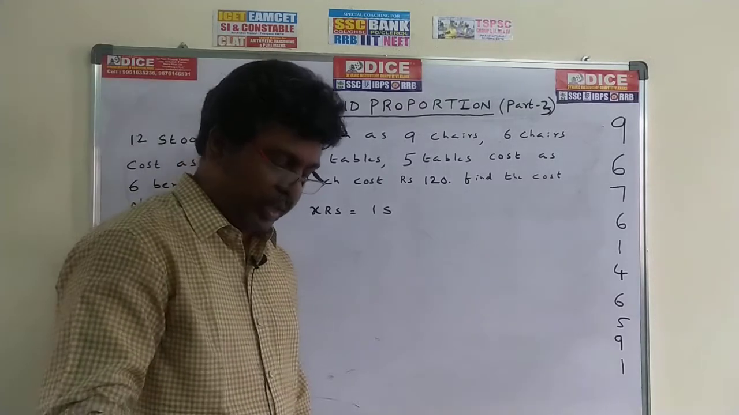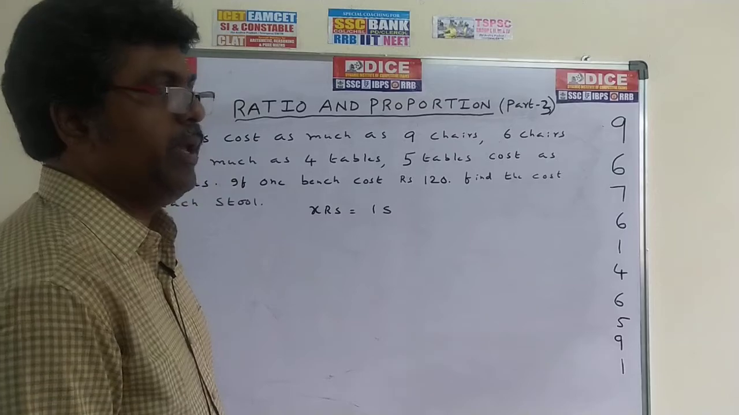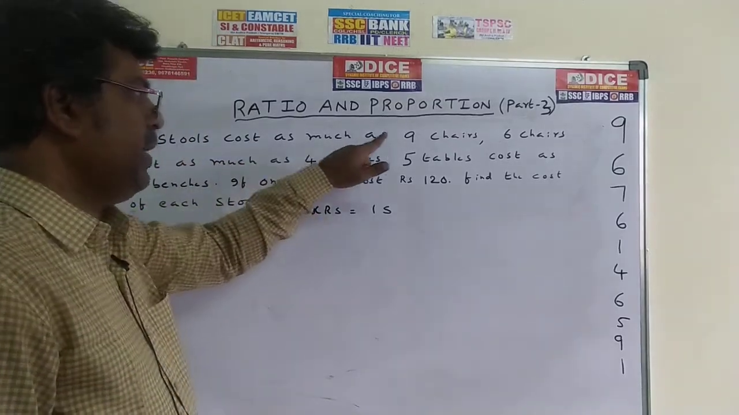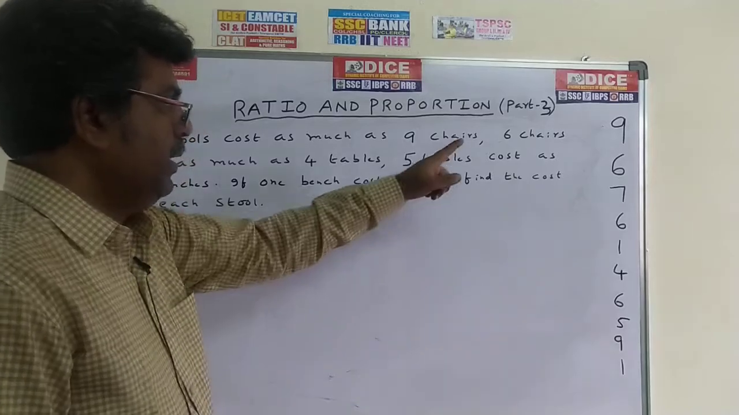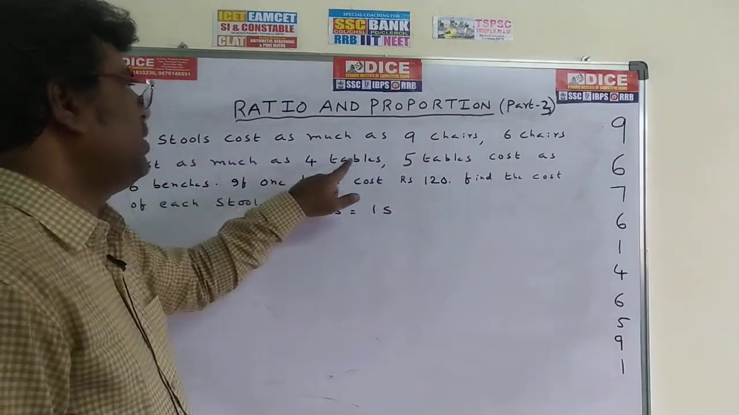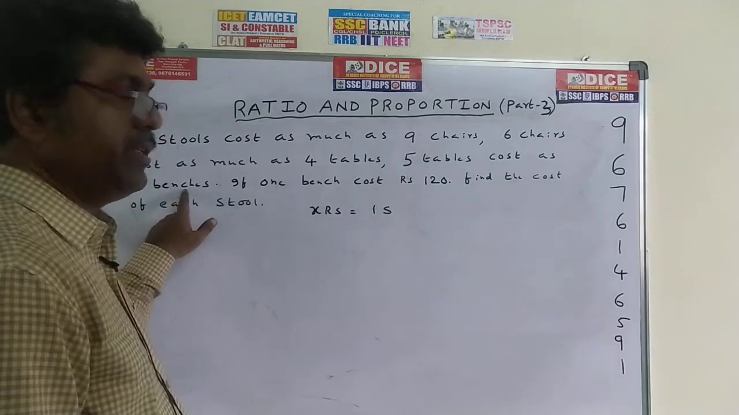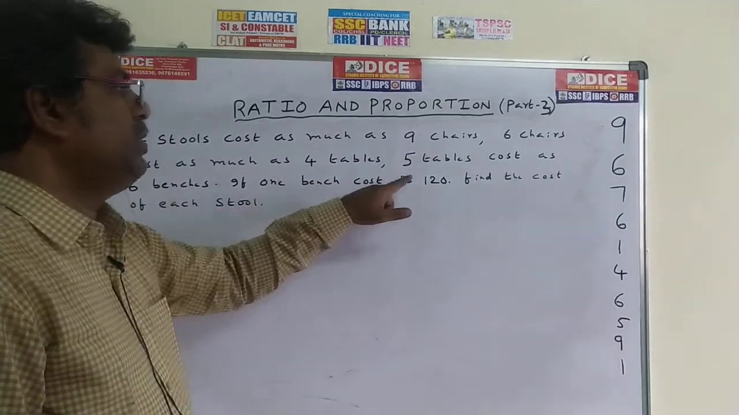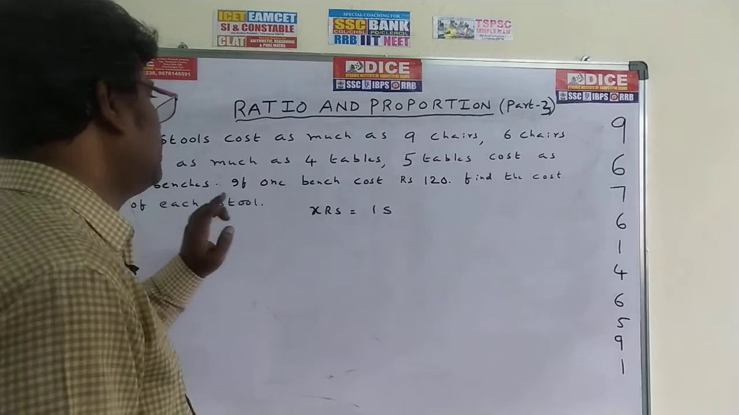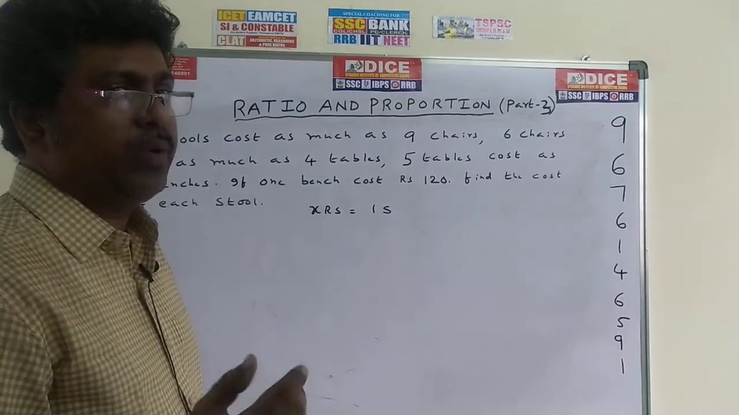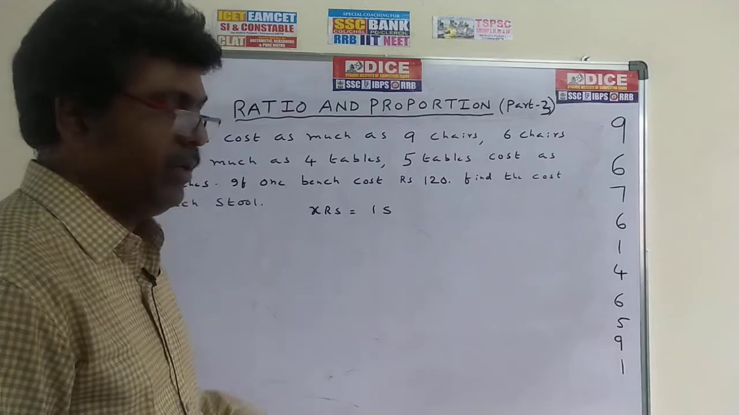Now come to the same model problem. 12 stools cost as much as 9 chairs. 6 chairs cost as much as 4 tables. 5 tables cost as much as 6 benches. If one bench costs rupees 120, find the cost of each stool. Same model as previous. Take 20 seconds to do it.